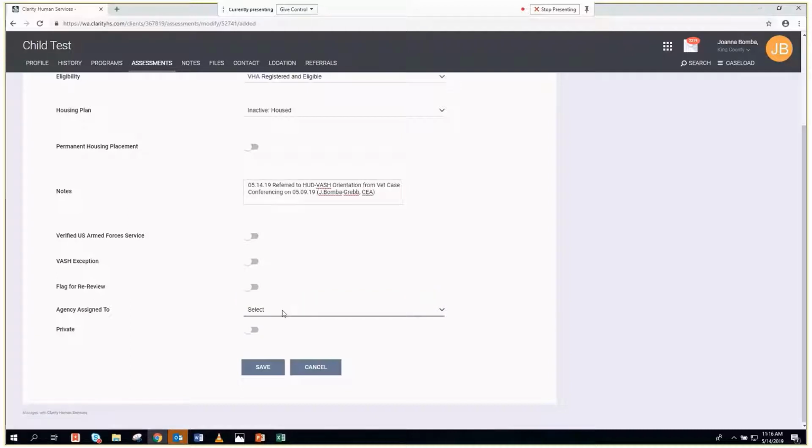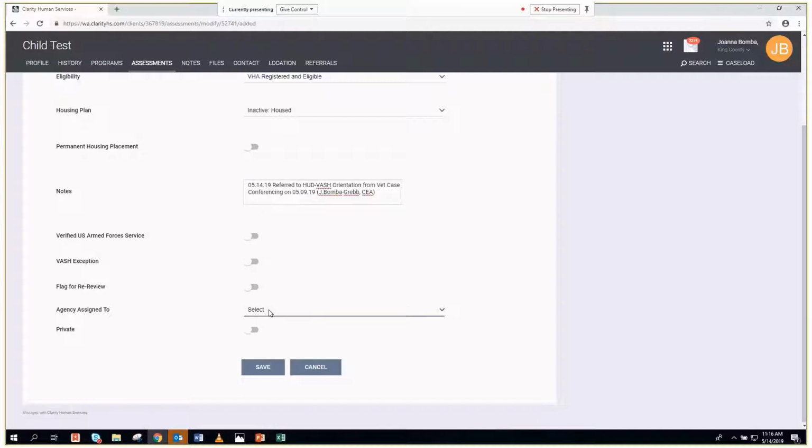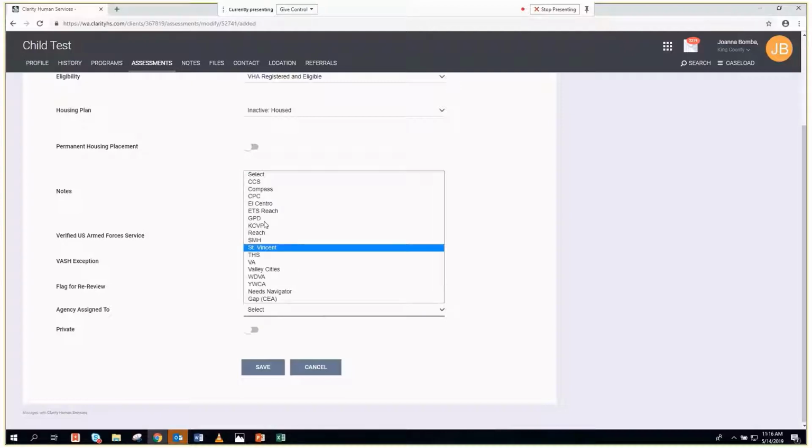In the case that you're unable to make a warm handoff to another organization that may be best to serve that veteran household, please do bring those households back to case conferencing and make it clear that you are no longer able to work with them and you need to be able to find another intervention for them. This may also be if a household's choice is no longer to work with your organization, bringing that household back to case conferencing to ensure that they are being routed to the next best intervention.